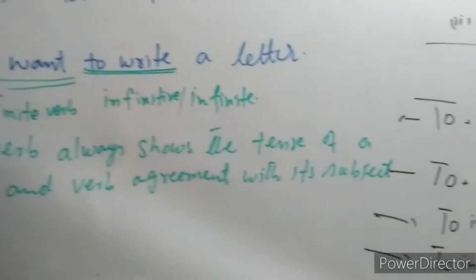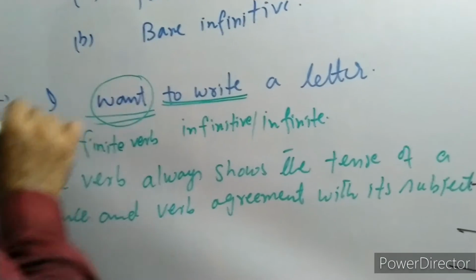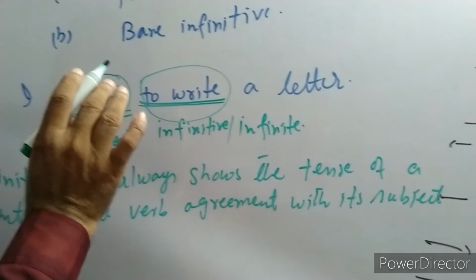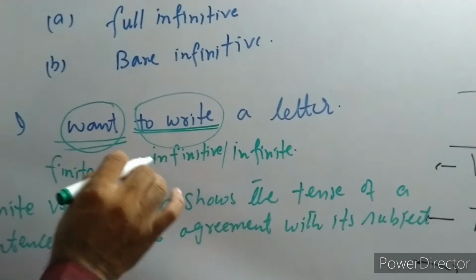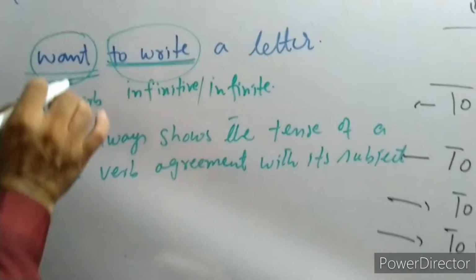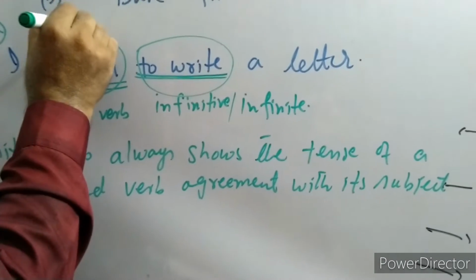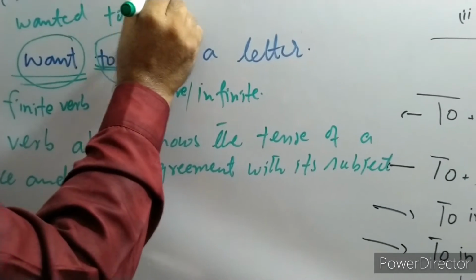In this sentence, I want to write a letter, want is a finite verb. To write doesn't matter. This is infinite because it has nothing to do with subject-verb agreement or tense. Suppose you change this one: I wanted to write a letter.